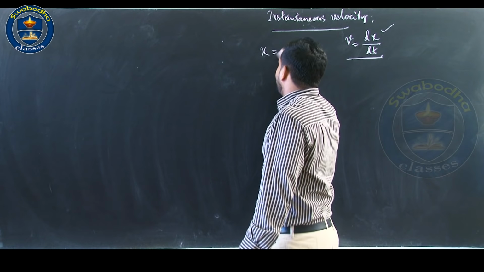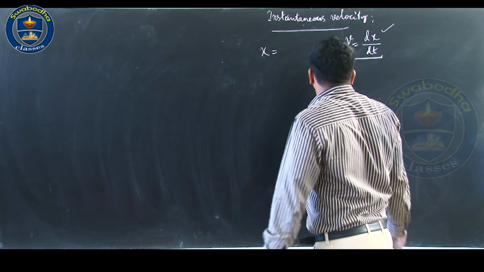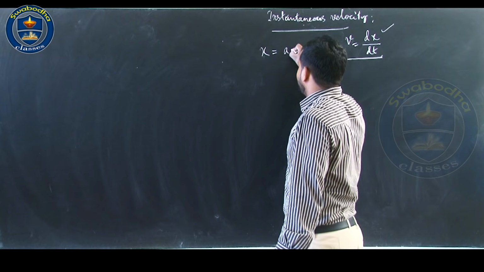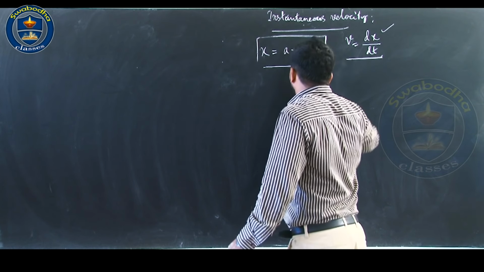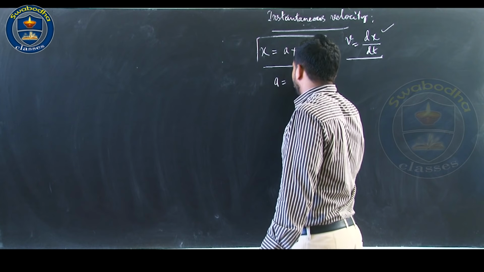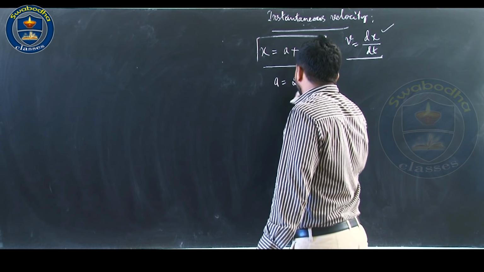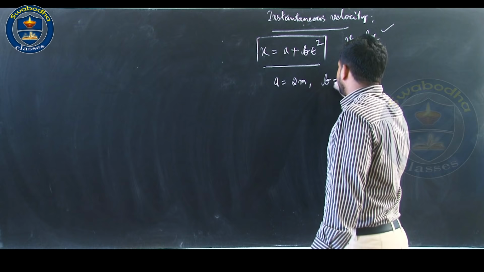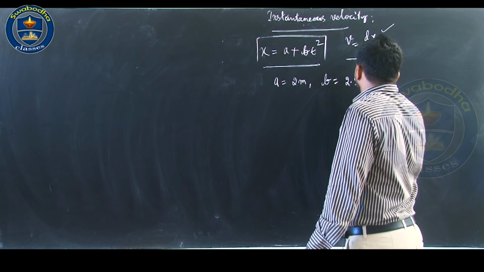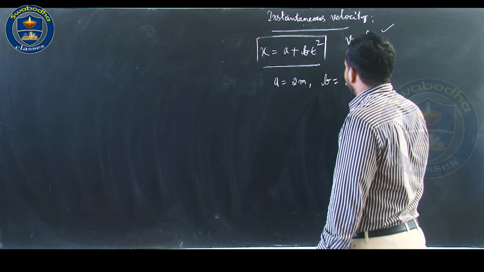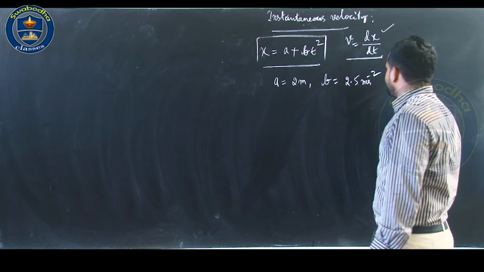If you have the exact expression for x as, say, a plus b t squared, where a equals some constant, say 2 meter, and b is another constant equal to 2.5 meter per second squared.